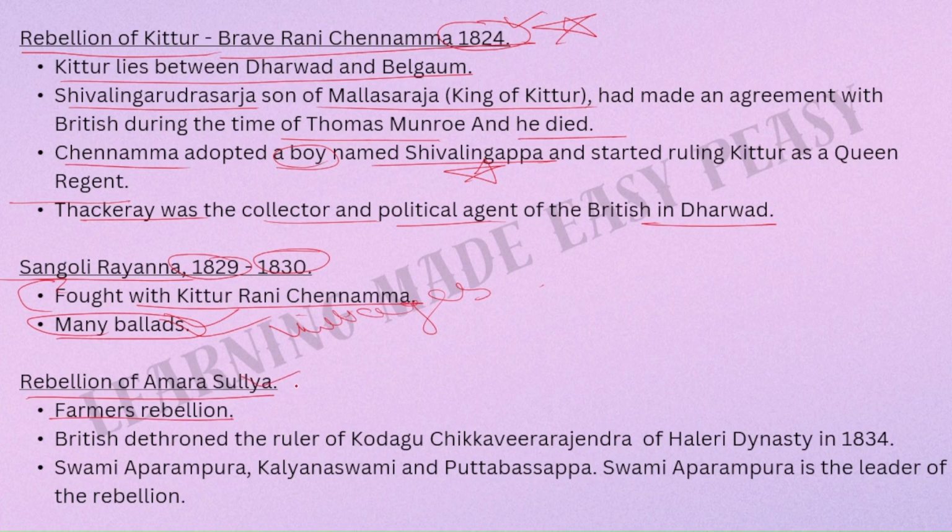This rebellion was a farmers' rebellion. Please remember this, it is important. British dethroned the ruler of Kodagu, Chikkaveera Rajendra of Helari dynasty in 1834. Swami Aparampura, Kalyana Swami and Puttabasappa. Swami Aparampura is the leader of the rebellion. This is important, and all these people were involved in this rebellion.